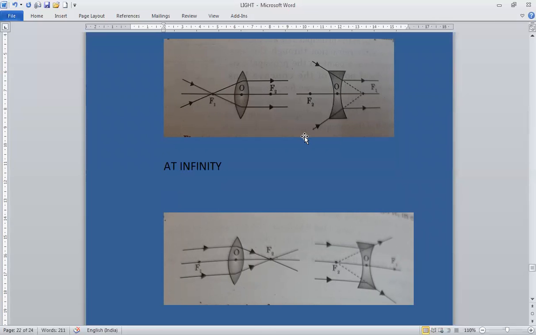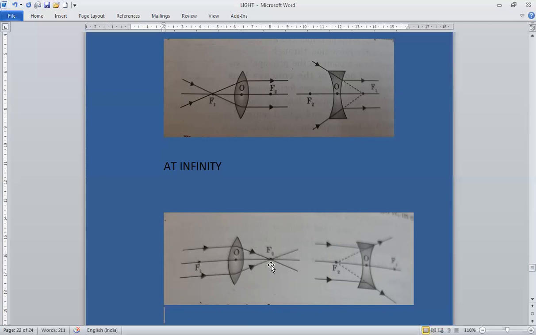Through the optical center, it goes undeviated. Now, when the object is placed at infinity, in both lenses, a ray parallel to the axis will meet at the focus after refraction. So when the object is at infinity, the image will be formed at F2, the focus.